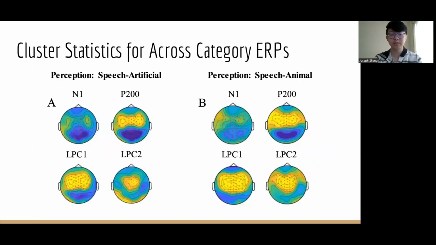Here you can see the differences for perception across the scalp using cluster statistics. The significantly different clusters of electrodes are marked in red. Cluster statistics works by finding groups of electrodes that share a similar positive or negative difference between categories and comparing them with random permutations of the dataset to get the cluster's relative significance. We found significant differences in clusters of electrodes for perception between speech versus artificial and speech versus animal.